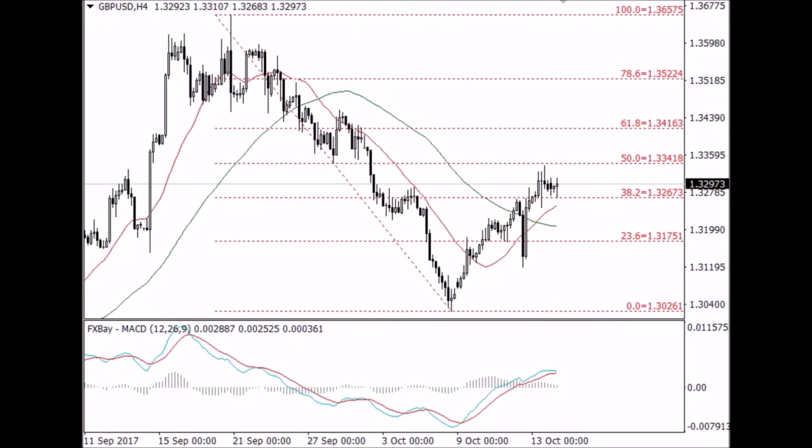On the upside, a closure higher than the trend direction shifting threshold at the Fibonacci retracement level of 50 at 1.335 will provide a signal for shifting the trend direction to an uptrend and could surge further higher towards the next resistance level at 1.341.